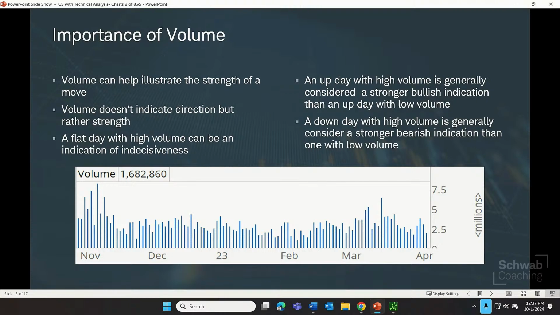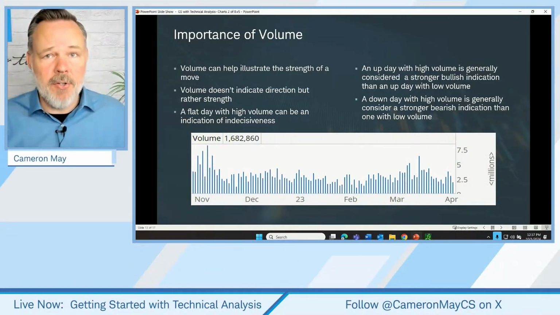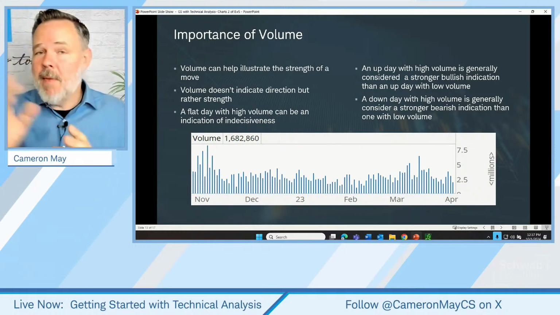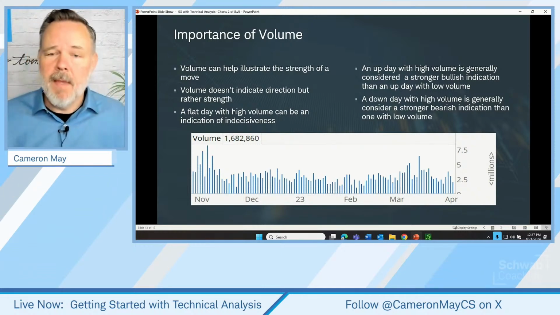There's lots of buying, there's lots of selling, but nobody's getting the upper hand, so the price isn't really moving anywhere. But it might still signal that something is about to happen. So it might just put that trader on a higher level of alert to wait to see who wins that tug of war, and maybe they take a trade in that new direction.